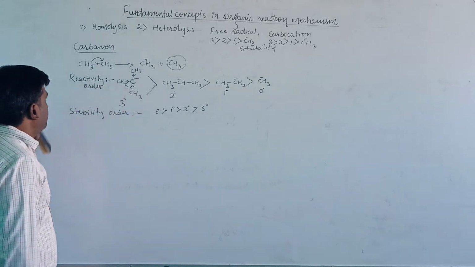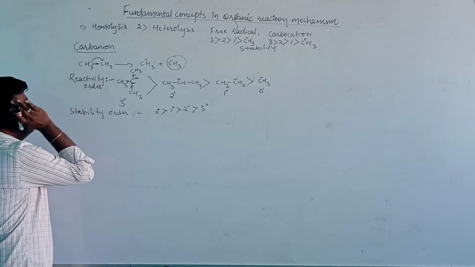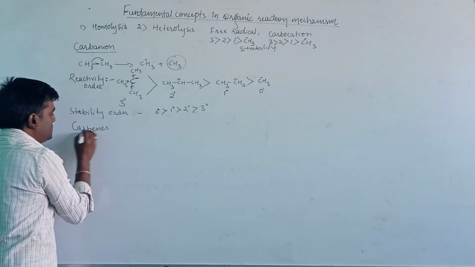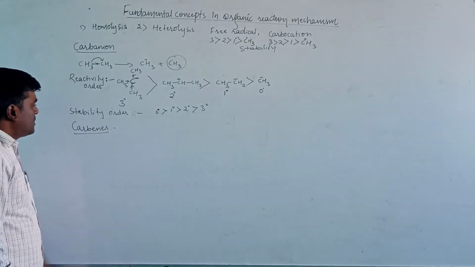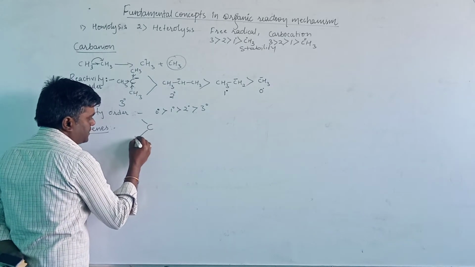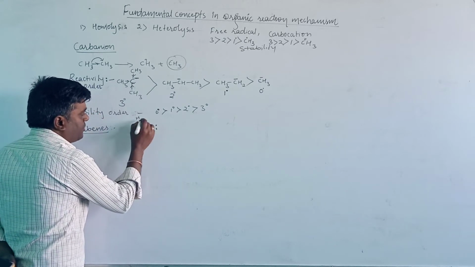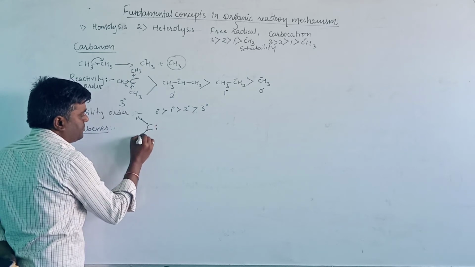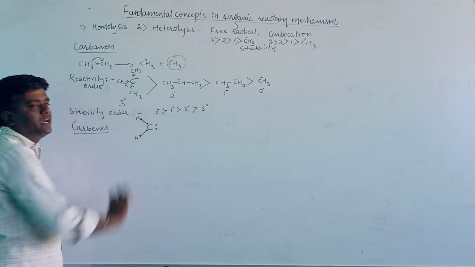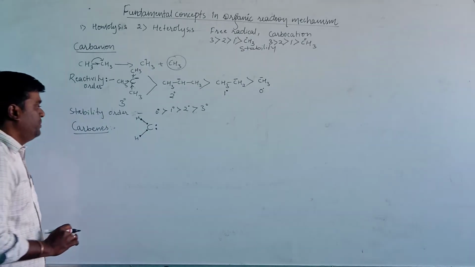Then let us take another one. Carbocation is completed, carbanion is also completed, and another one is the carbenes. Consider an example here: CH2. Out of 6 valence electrons, here 1, 2, 3, 4, 5, 6, 2 are unpaired. Such types of species are known as carbenes.